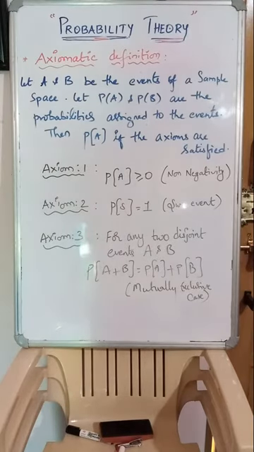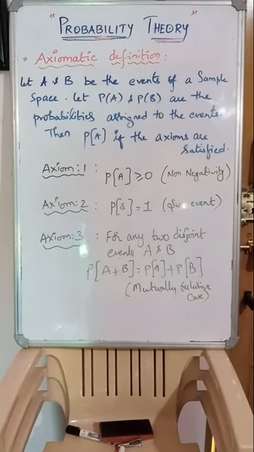And the third condition is for any two disjoint events A and B, there must be a formula which is generalized also in the mutually exclusive case: probability of A plus B equals probability of A plus probability of B. Here A and B are disjoint. We can say mutually exclusive, one which prevents the other in a single trial. Clear?